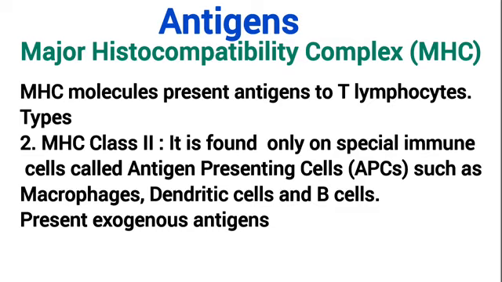The MHC class 2 is found only in special immune cells called antigen presenting cells, such as the macrophage, dendritic cell, and the B cells. They actually present exogenous antigens. That means antigens that come from outside the body, such as the bacteria and all that.